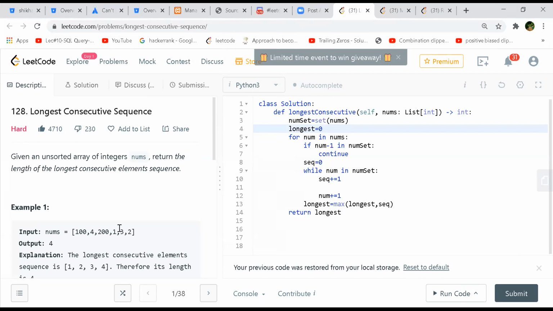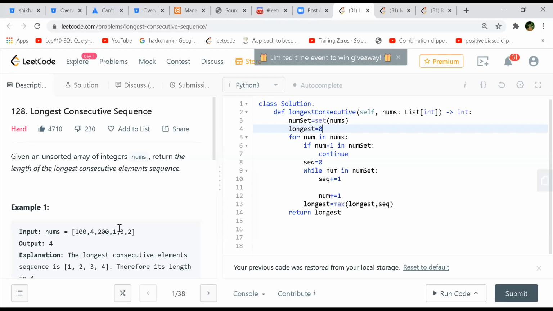He'll go to the lowest value possible for each consecutive sequence, and only then count from that element. Therefore, he is using that trick. So when he starts from line 8, he is sure that he is at the very start of that consecutive sequence. The sequence will be 0 first, and then he keeps on counting by increasing one by one, line 12, right?